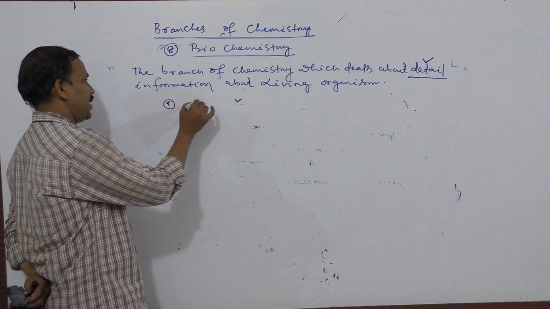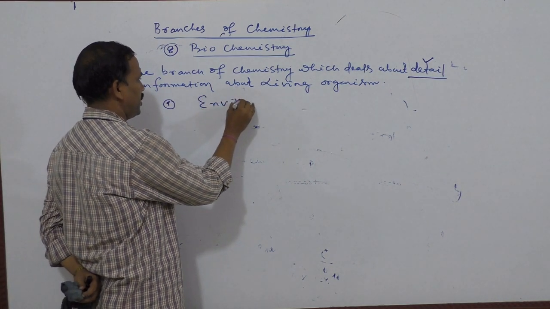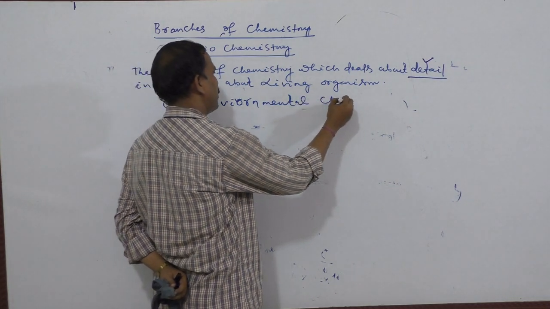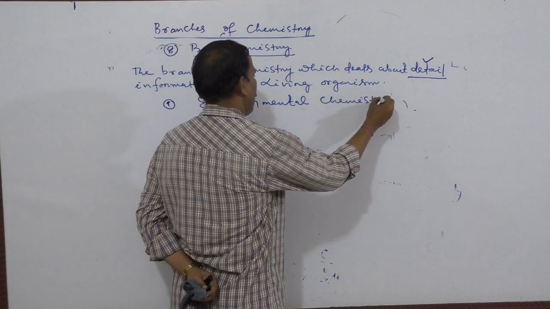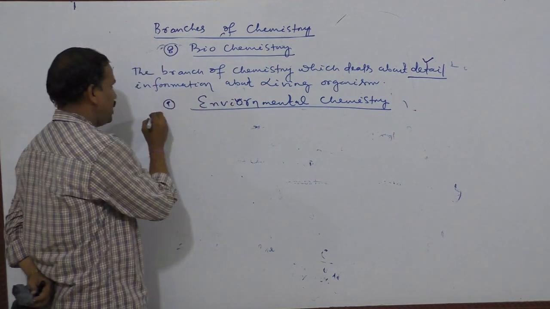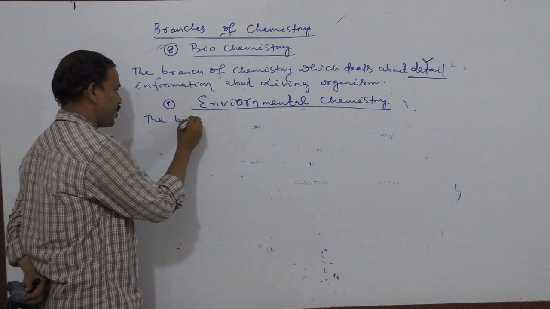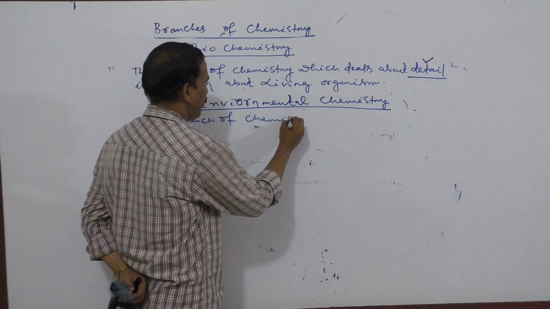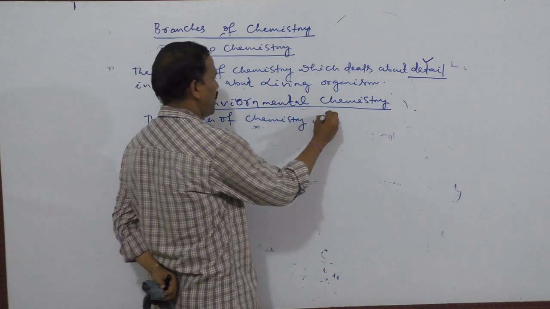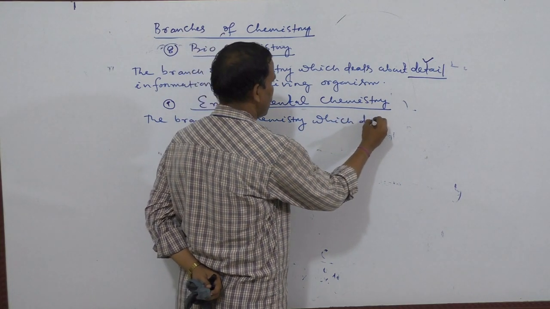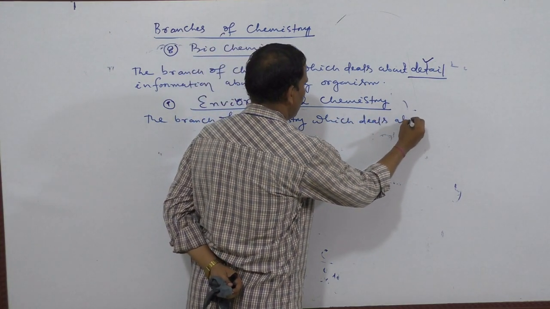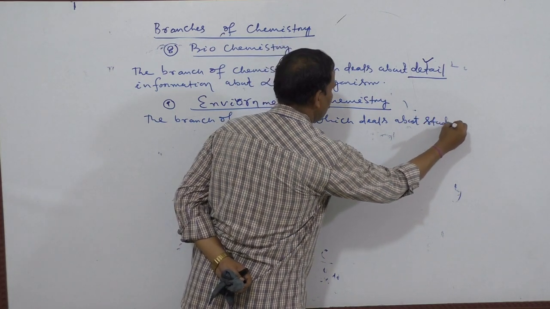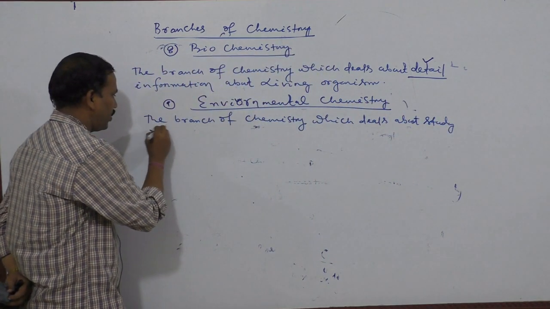Ninth branch is environmental chemistry. The branch of chemistry which deals with the study of the environment.